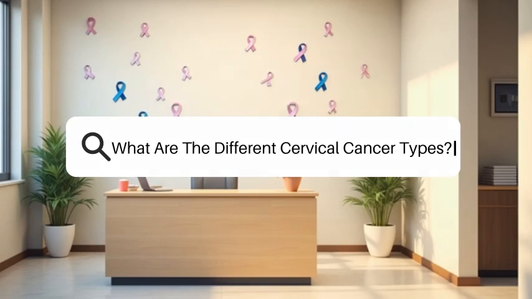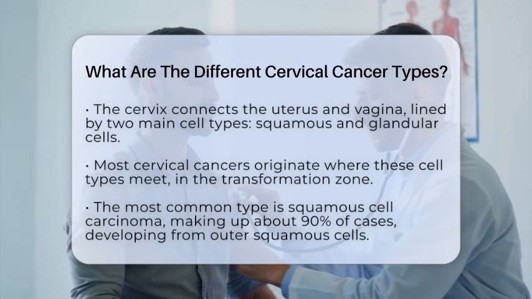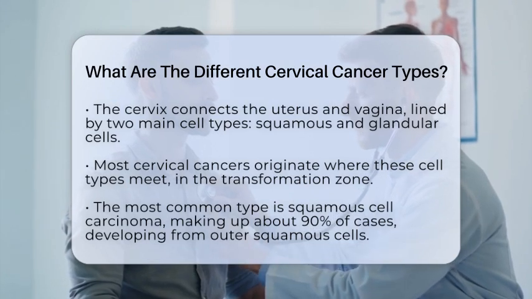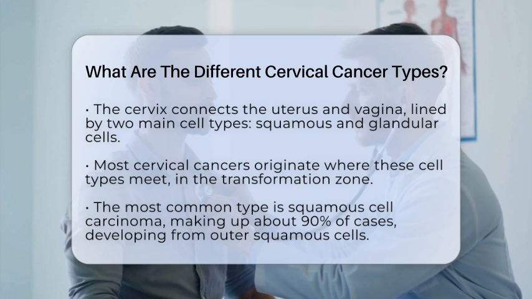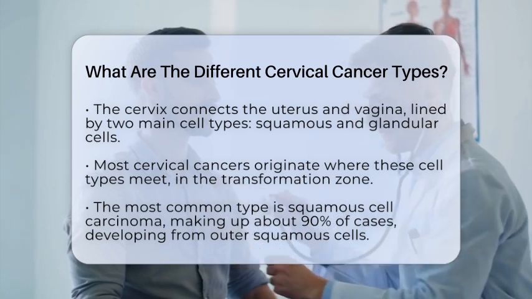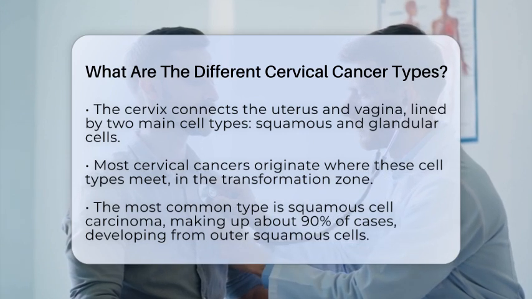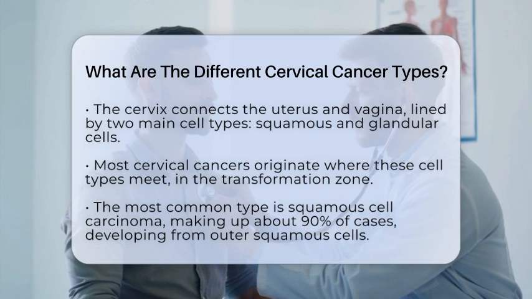What are the different cervical cancer types? Imagine the cervix as a gateway between the uterus and the vagina. It has two main types of cells that line it: the flat, thin squamous cells on the outside and the glandular cells on the inside. Most cervical cancers start where these two types meet, in a zone called the transformation zone. Understanding the different types helps doctors decide how to treat and manage the disease.